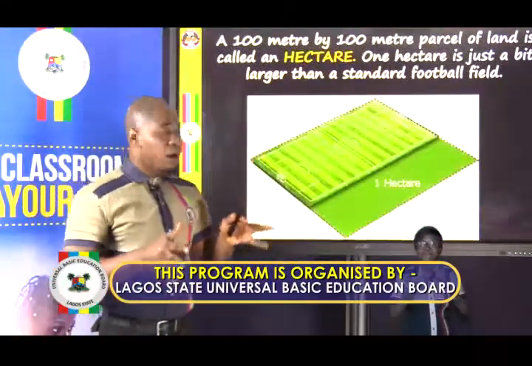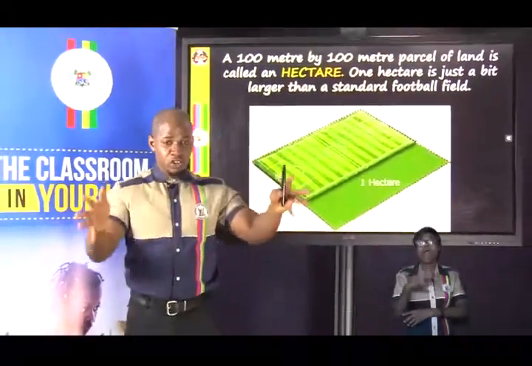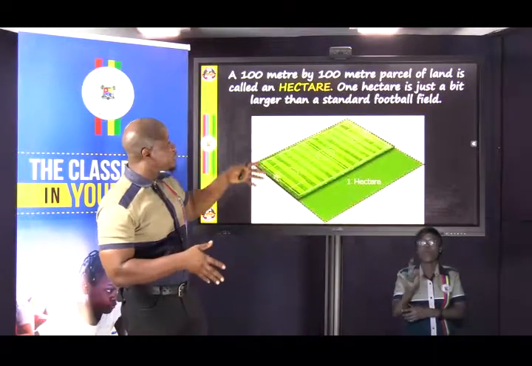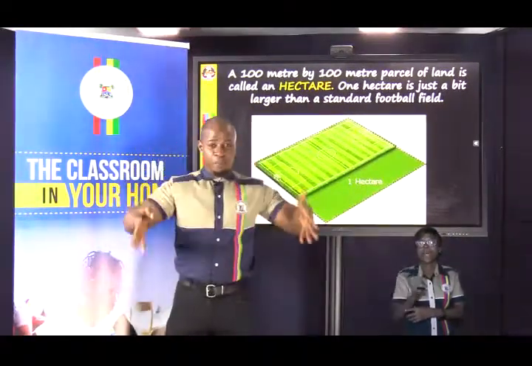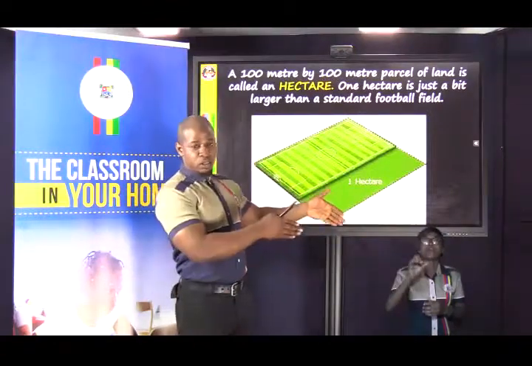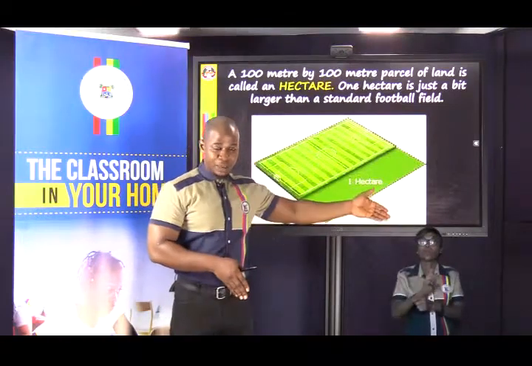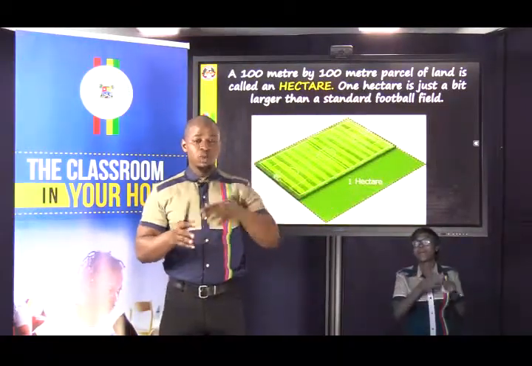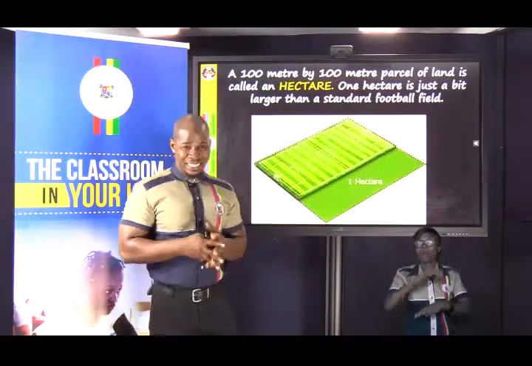Now, let's talk about what 1 hectare is. The hectare is a unit of measuring land area, and that is a 100 meter by 100 meter parcel of land. When you move across a parcel of land, 100 meters by the length, 100 meters by the breadth, then you're said to have covered a portion of land that is 1 hectare.